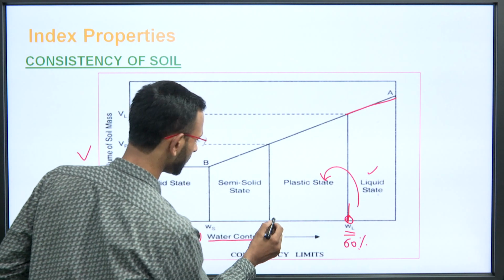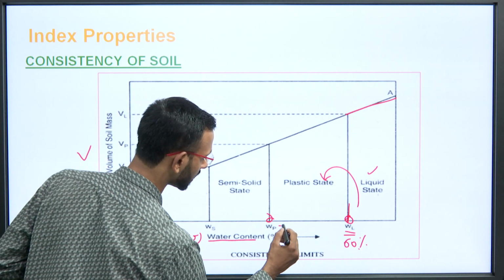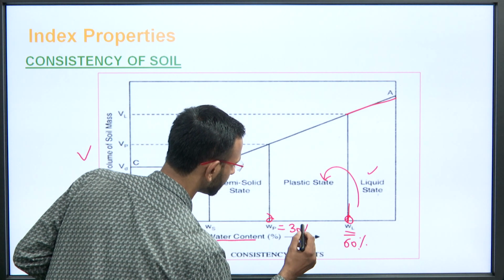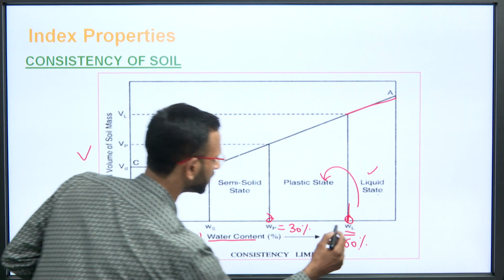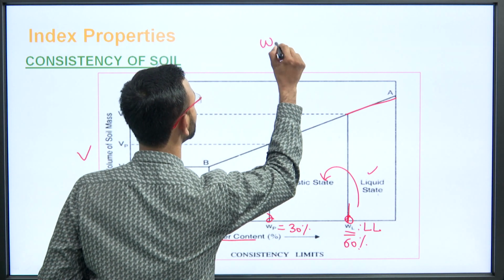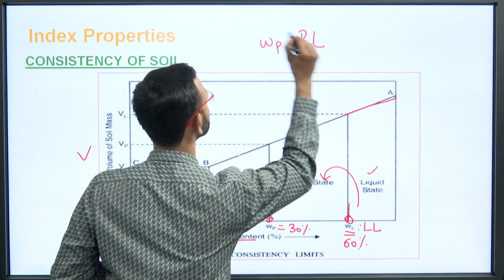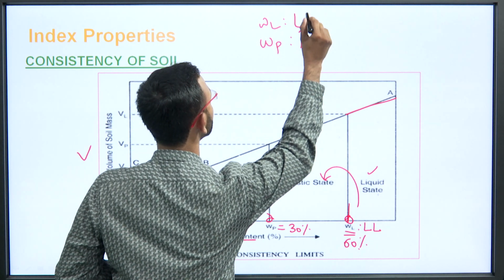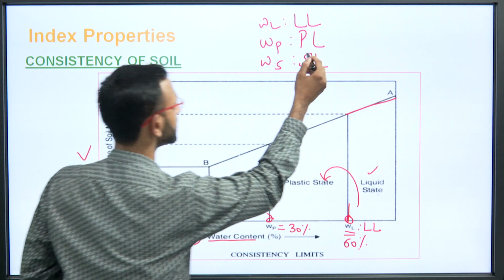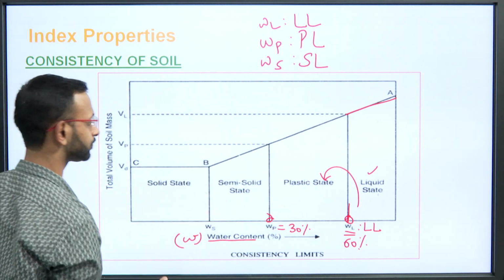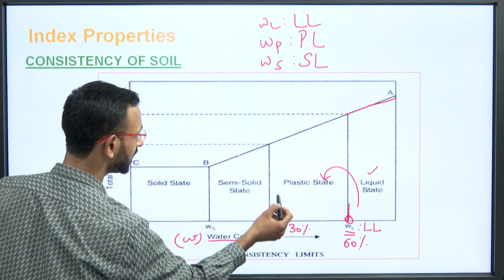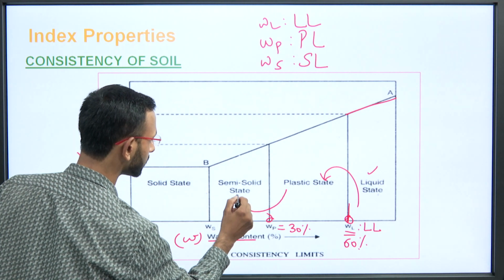consistency. Let us say the plastic state corresponds to this water content, the WP limit, let us say 50%. This WP is called the plastic limit, this WL is called the liquid limit, and this WS is called the shrinkage limit. These are the different water contents. If we have taken this 30%, what happens when it is reduced from 30%?